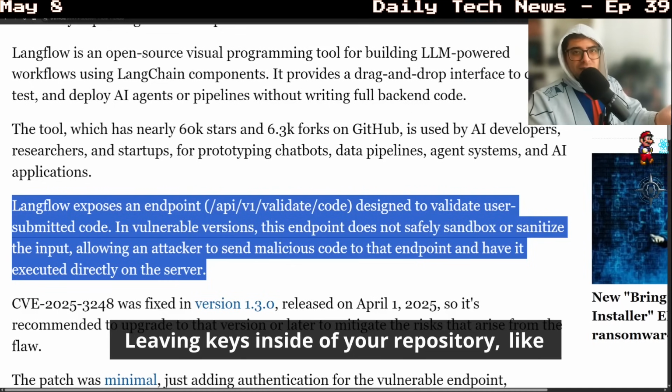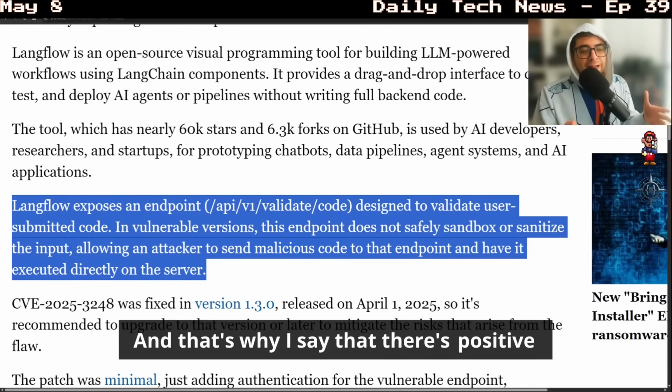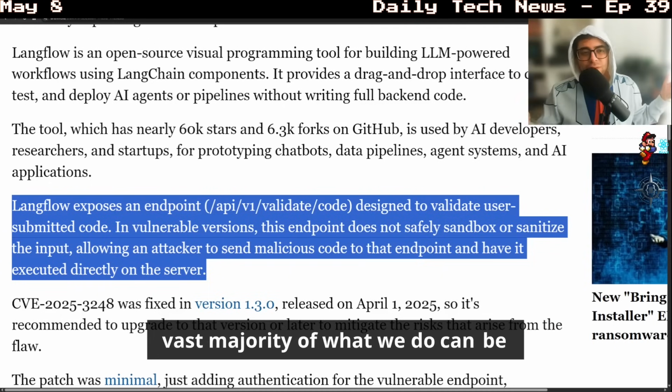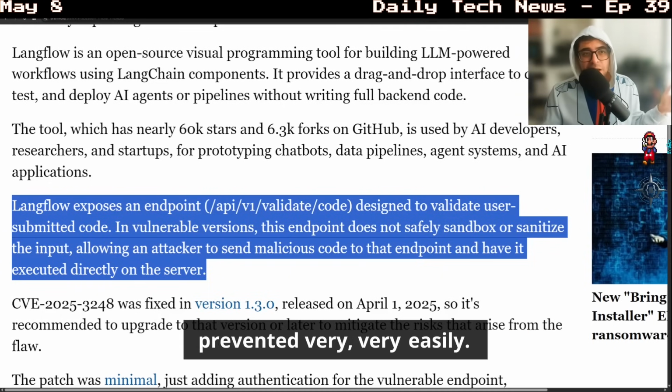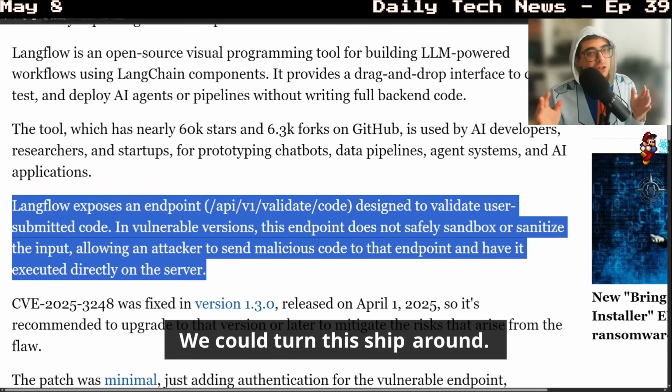Leaving keys inside of your repository, like actual keys, all this stuff is super preventable. And that's why I say that there's positive news behind all this dark news, which is a vast majority of what we do can be prevented very, very easily. Very easily. We could turn this ship around.